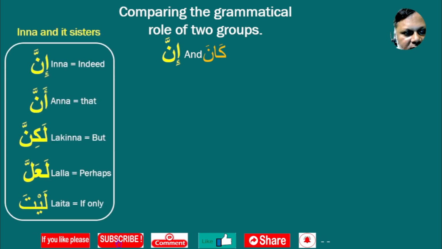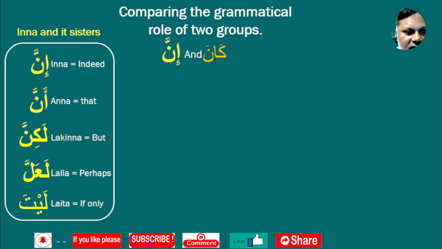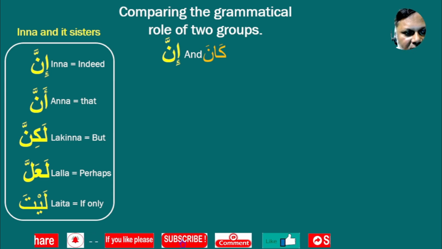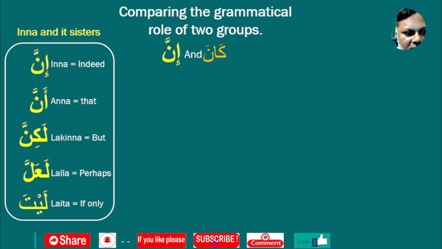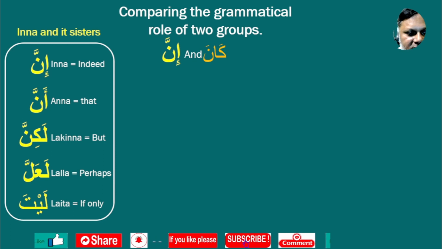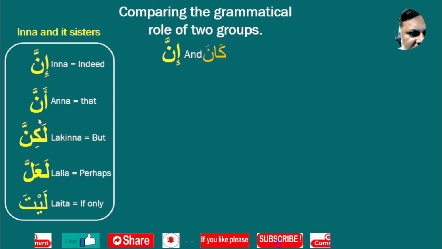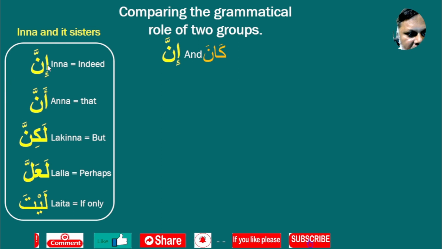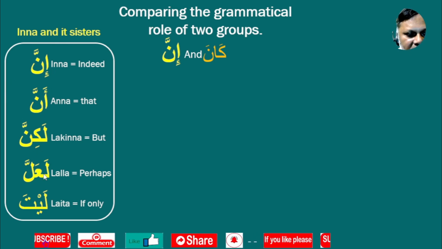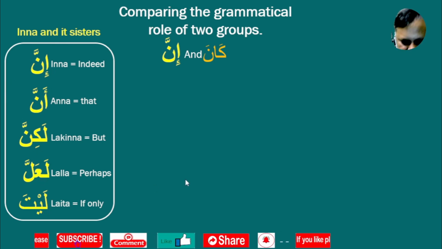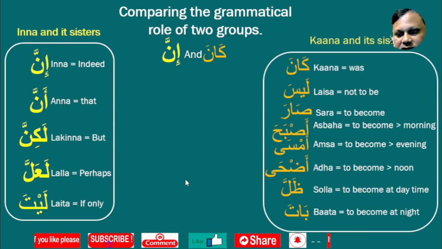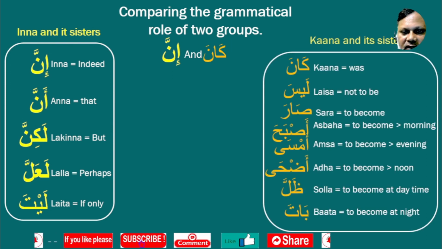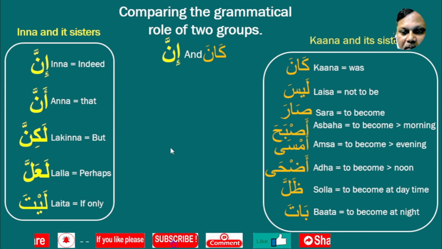Kaana, this is the Inna and its sister group that we have learned in our previous lesson. The six members of the Inna group are Inna, Anna, Lakinna, La'alla and Laita. And this is the Kaana and its sister group.